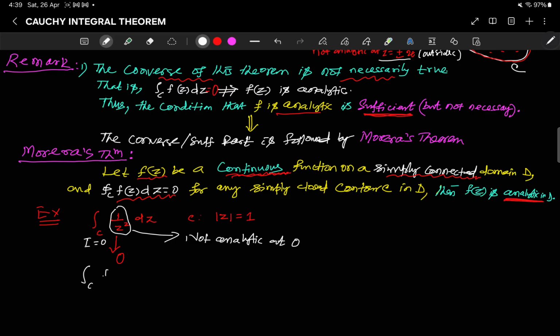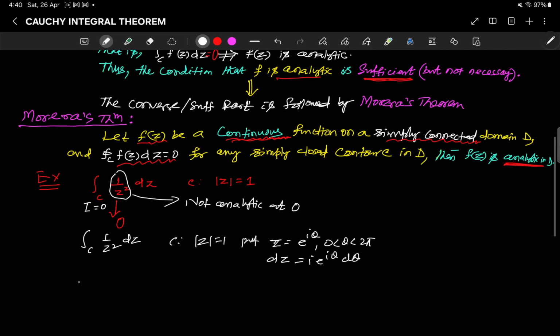Integral over C of 1 by z square dz, and C is here |z| equal to 1. You put z equal to e to the power i theta, so theta from 0 to 2 pi. What is dz? dz is i e to the power i theta d theta.